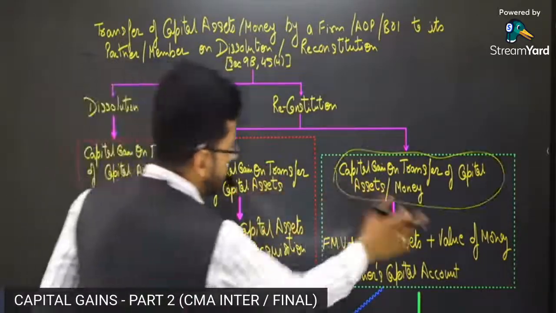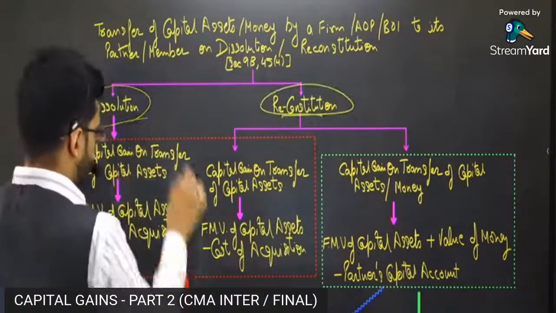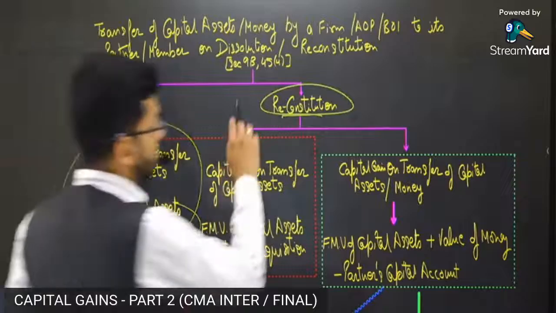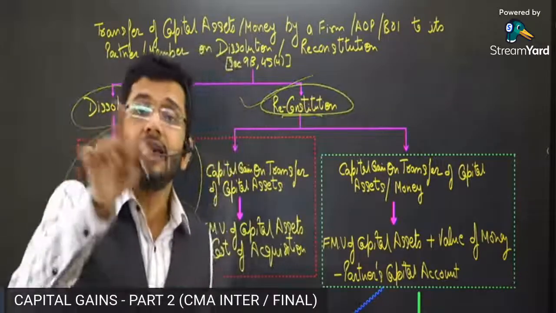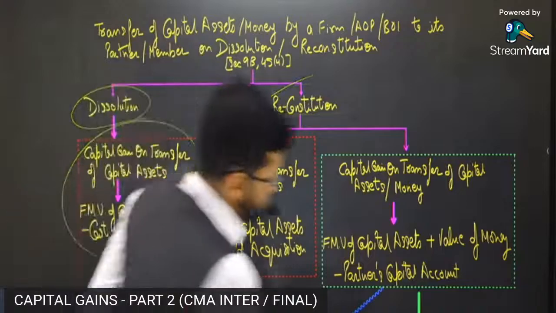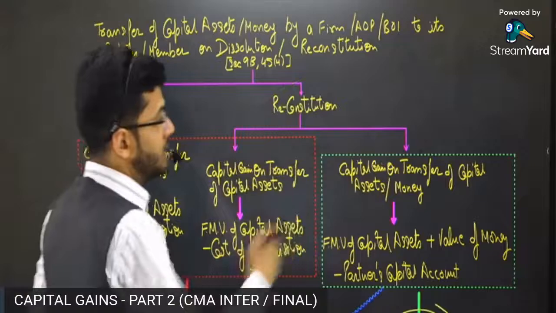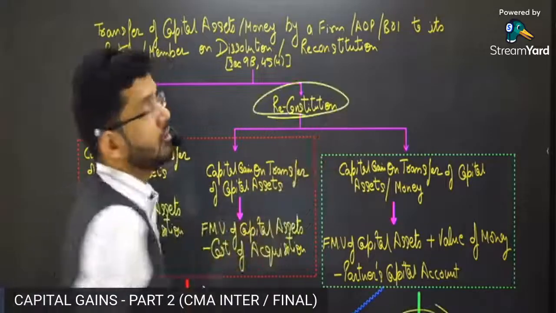So there are two sections which deal with reconstitution, whereas in case of dissolution, there's only one section. In reconstitution, the capital gain is computed under two sections. The first section is section 9B. The second section is section 45(4).